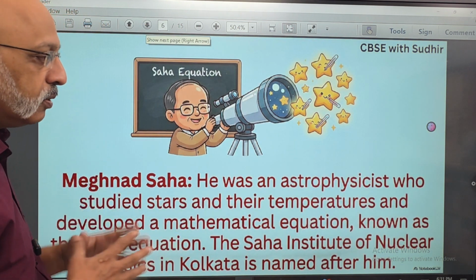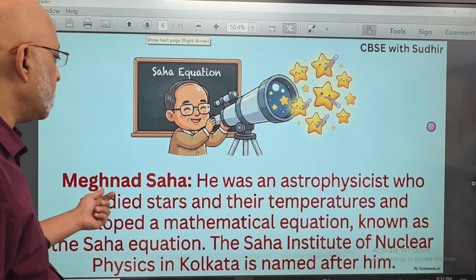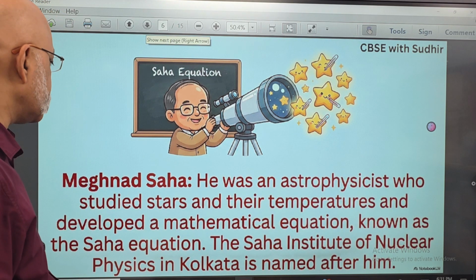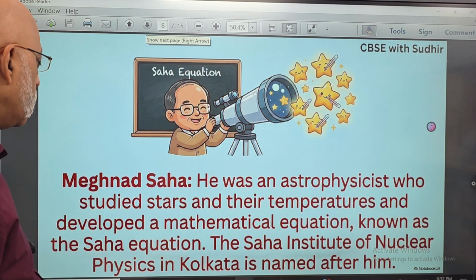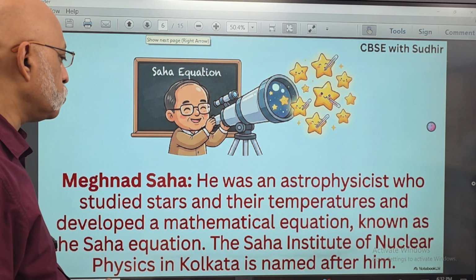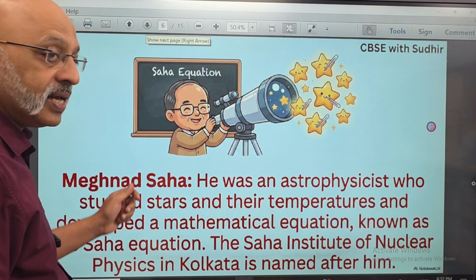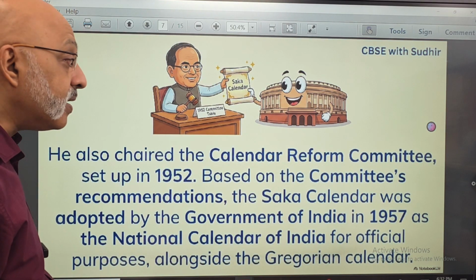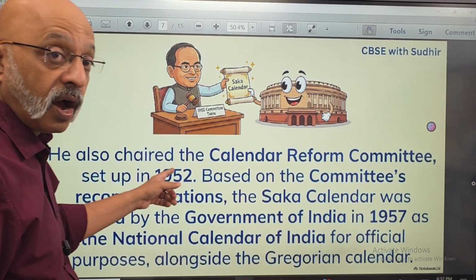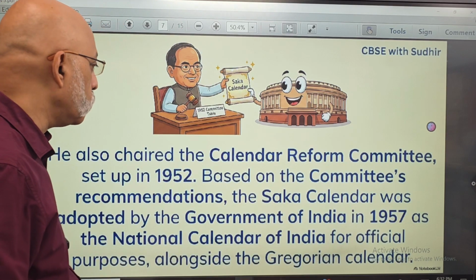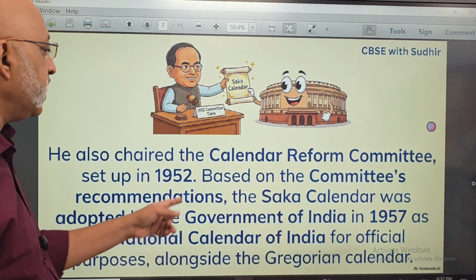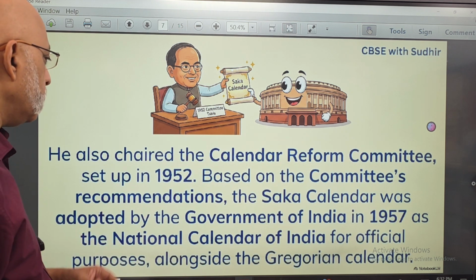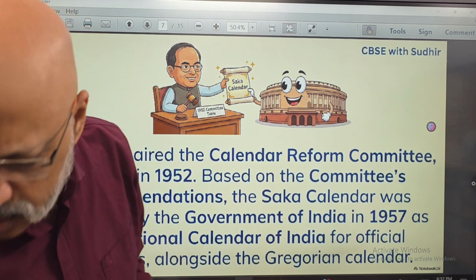Now, let's know about this particular scientist, Meghnad Saha. He was an astrophysicist who studied stars and their temperatures and developed a mathematical equation known as the Saha equation. The Saha Institute of Nuclear Physics in Kolkata is named after Meghnad Saha. He also chaired the Calendar Reform Committee, which was set up after independence in 1952. Based on the committee's recommendations, the Saka calendar was adopted by the